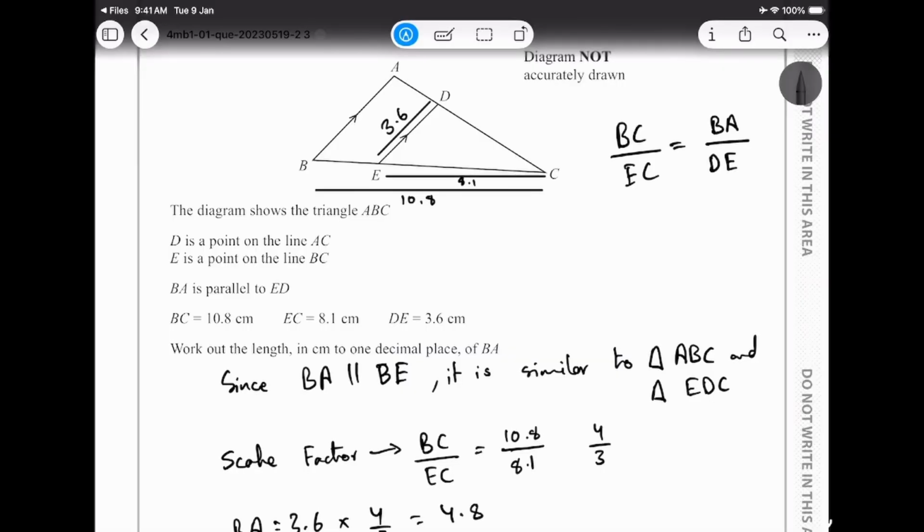Now I know these values, I'm just going to fill those in.